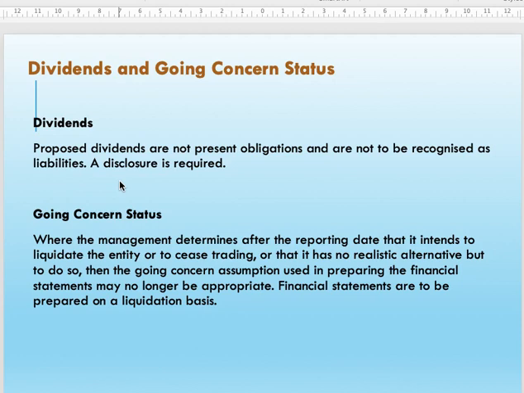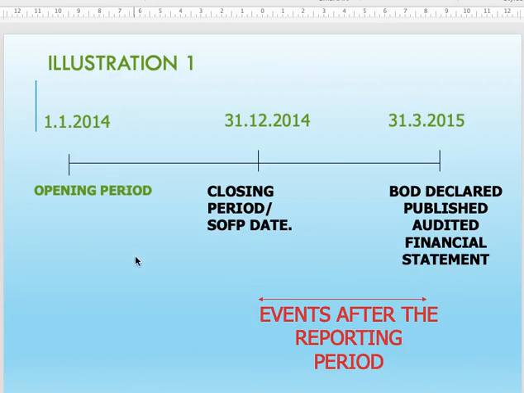If this dividend and the going concern status event happened after the financial statement date and before the board of directors authorized for issue. So this is this example. This is the opening period, and then your closing period here on 31st December 14, and this is the date where your board of directors authorized for issue, for shareholders' approval. So the event after the reporting period is between these dates. So of course, if the event happened during this period, you know that the event happened.